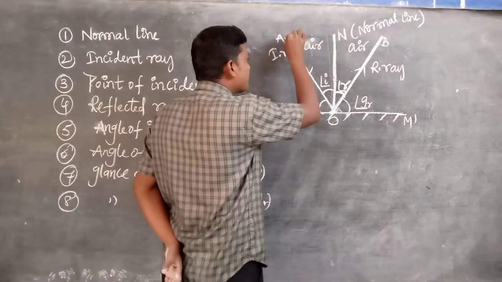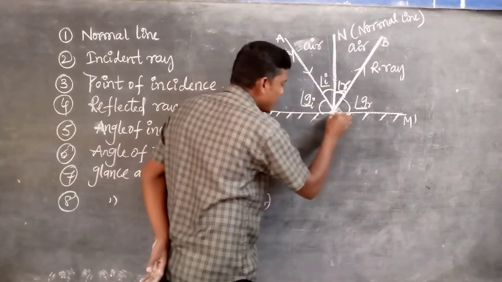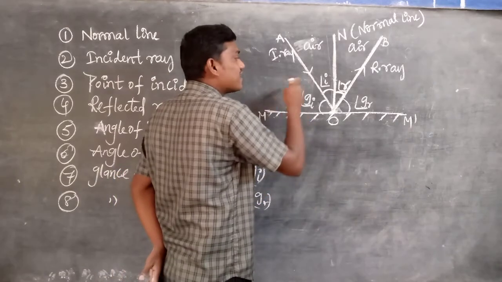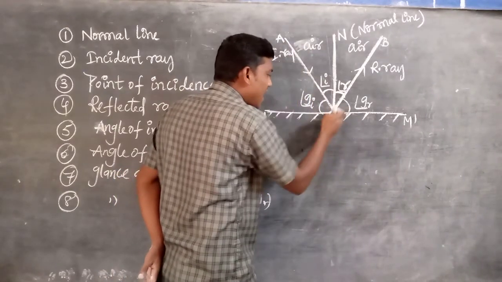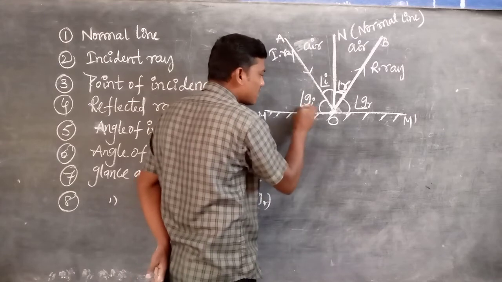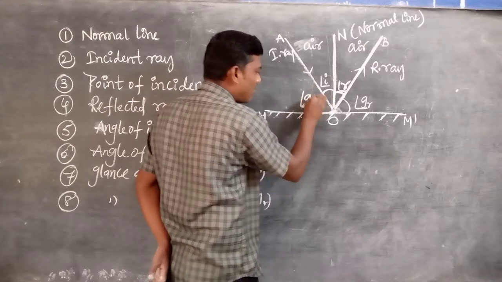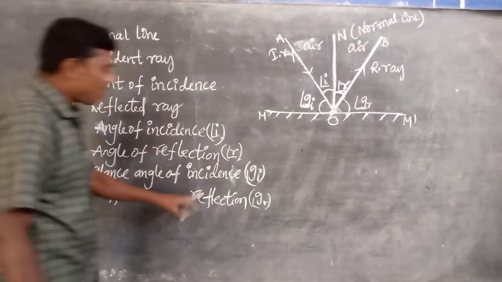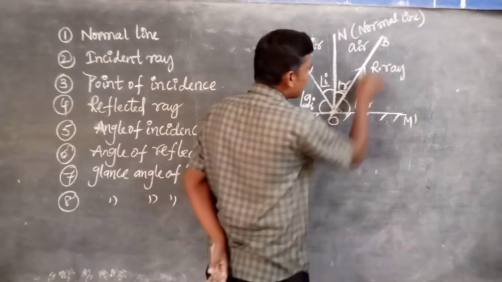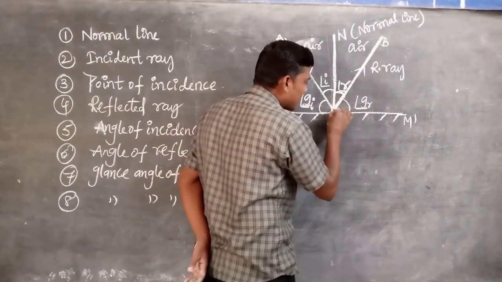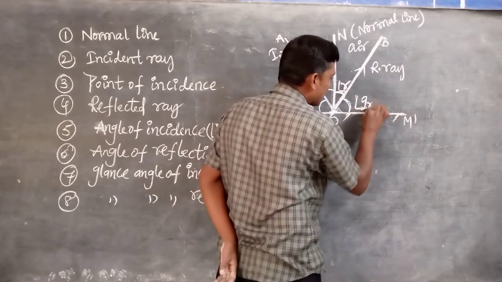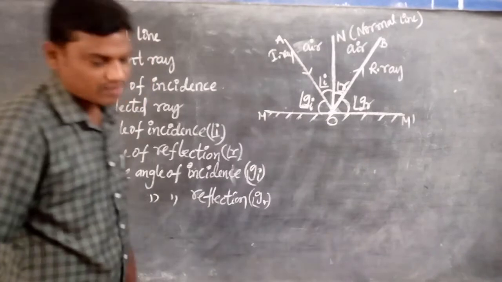The angle between the incident ray and the reflecting surface is called the glance angle of incidence. Next, glance angle of reflection. The angle between the reflected ray and the reflecting surface is called the glance angle of reflection.